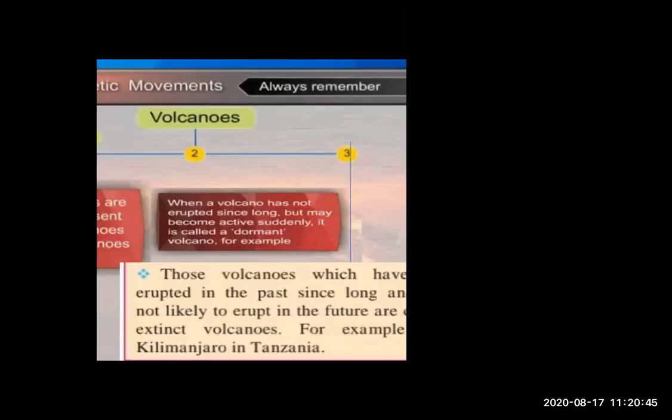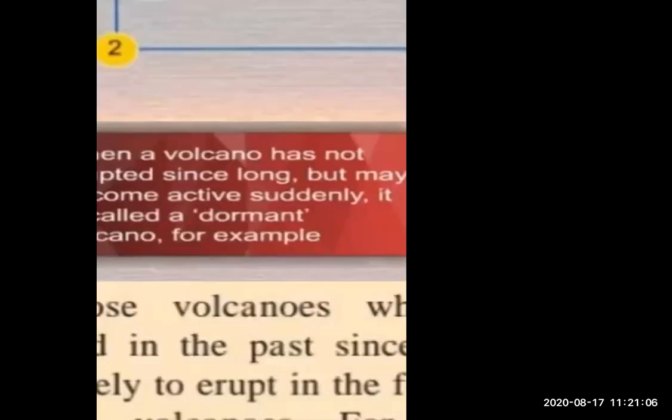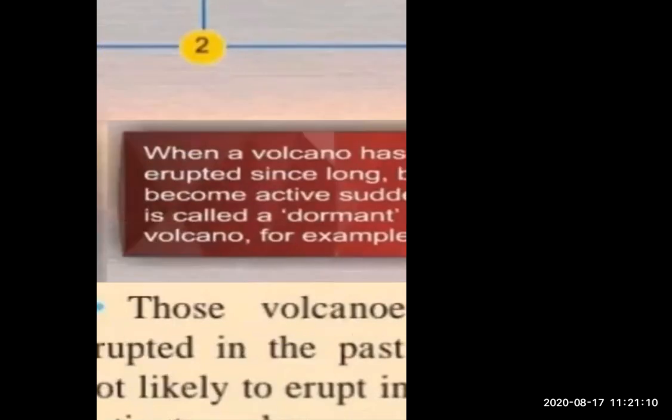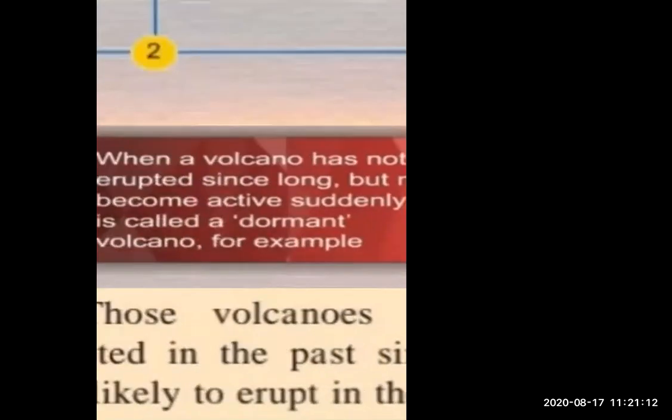Not happening every 1 or 2 years, but yes, in Japan there is an active volcano, because even in the present time, volcanoes are erupting there. And what is a dormant volcano? When a volcano has not erupted since long, but may become active suddenly.